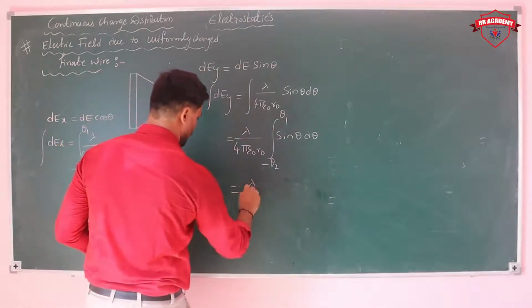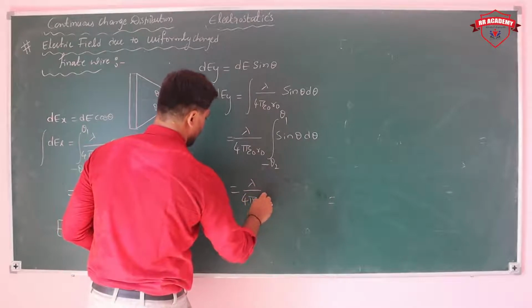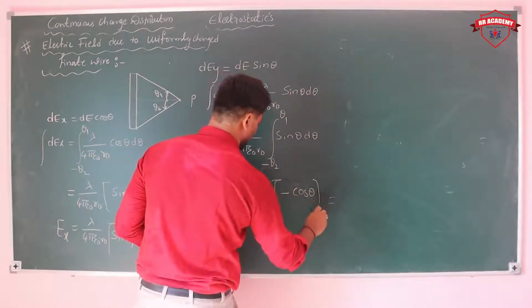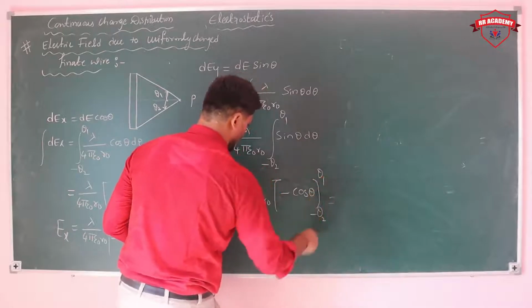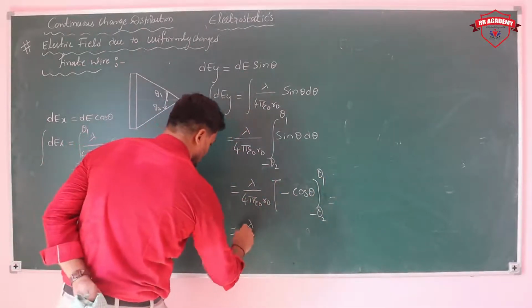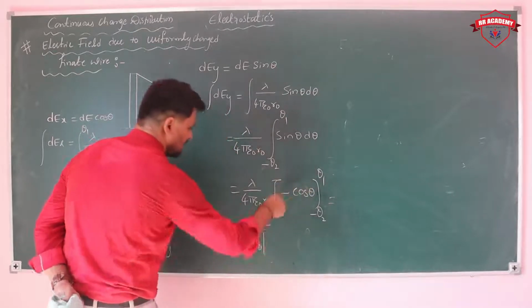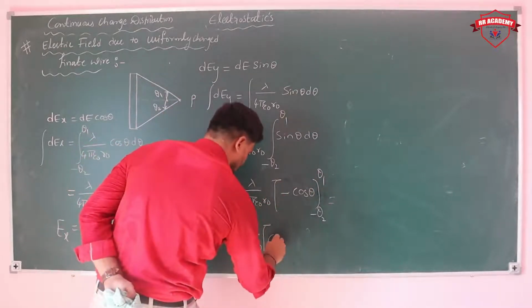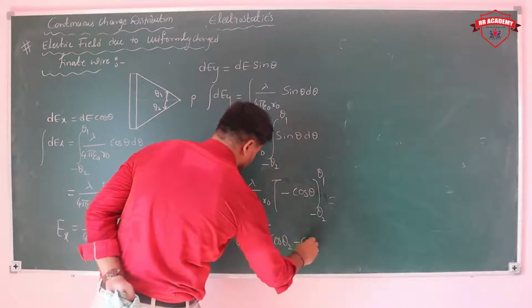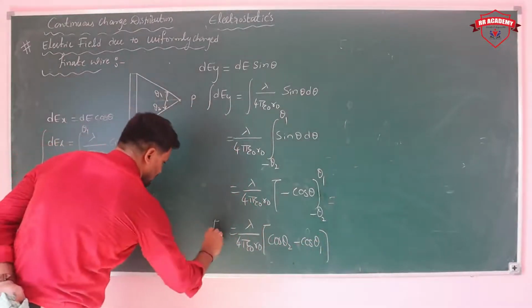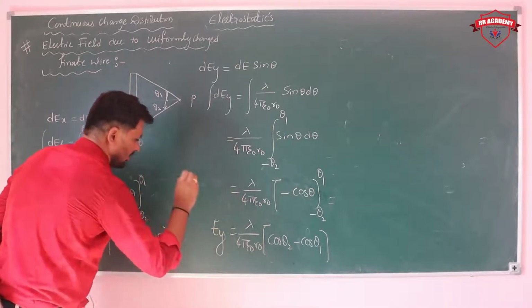So lambda by 4 pi epsilon naught r naught integration of sin theta is minus cos theta, from minus theta 2 to theta 1. Means how much do you get? Lambda by 4 pi epsilon naught r naught into cos theta 2 minus cos theta 1. This is the value of Ey.